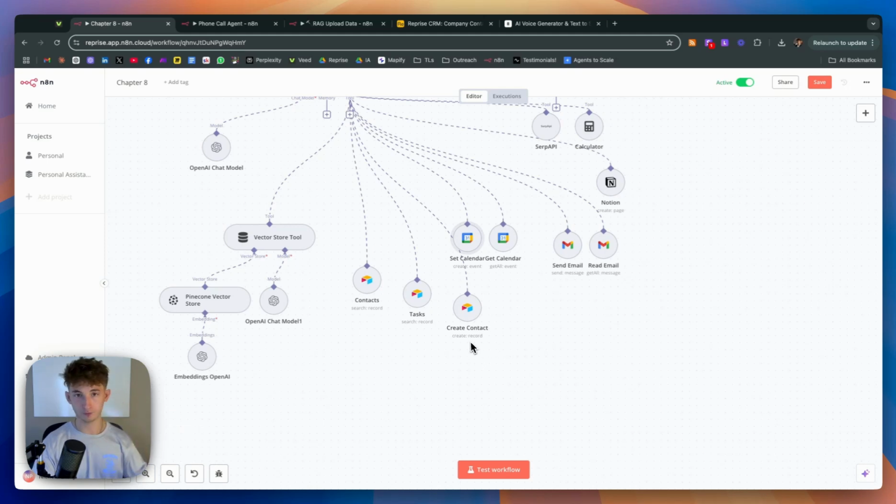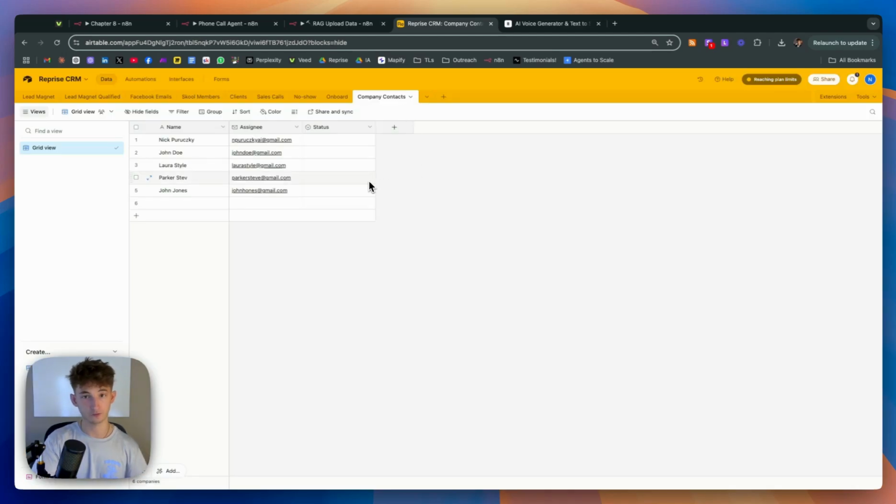Now, as I said, we use Airtable for our project management tools. So for getting tasks and everything like that, we have it routed up to that. We're not going to focus too much within that space. But for example, we have our company contacts in Airtable. So this is all dummy data, and I just use it for hypothetical purposes for this video.